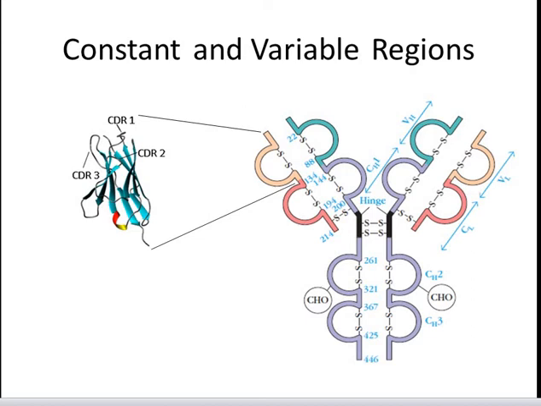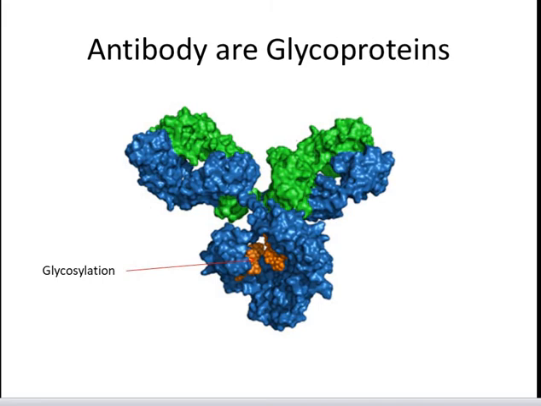The regions of relatively constant sequence beyond the variable region have been called C regions, that is, the CL region on the light chain and the CH region on the heavy chain. Antibodies are glycoproteins with a few exceptions. The sites of attachment for carbohydrates are restricted to a constant region.